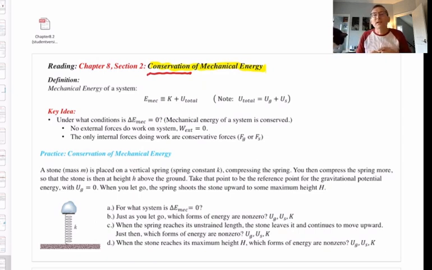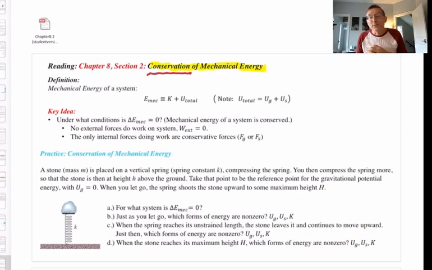Well, in physics, a quantity is said to be conserved when its value is constant. So in physics, it's quantities that are conserved. The quantities in physics that we've already defined and introduced, under certain set conditions, the values of those quantities don't change with time. They are constant. So in physics, to say something is conserved means its value is constant, does not change.